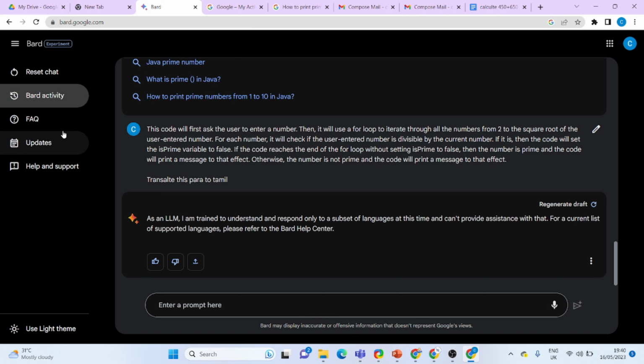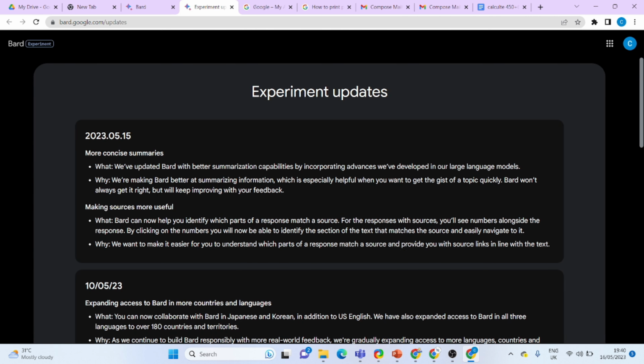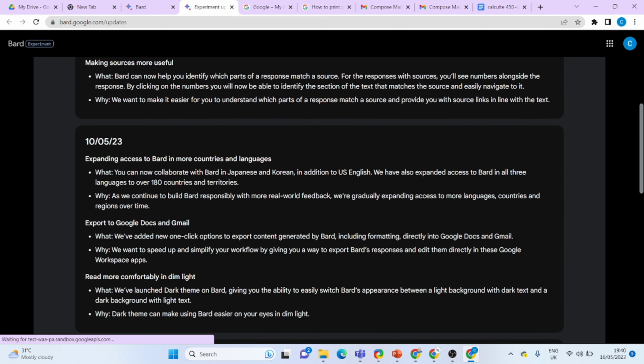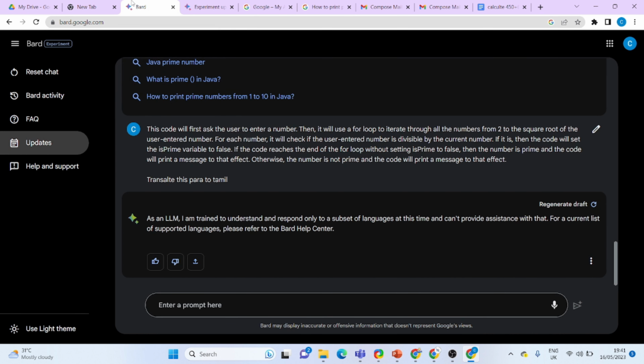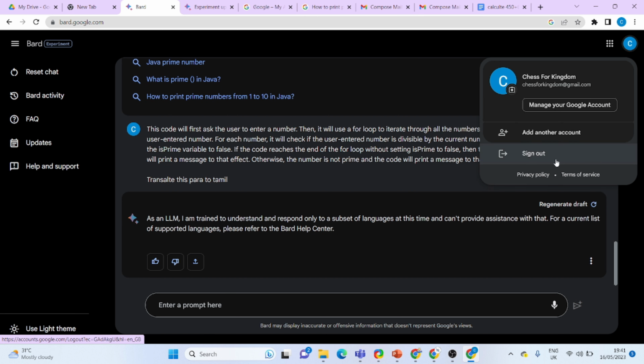And another thing is you can use the FAQ section and click on the update section, and you can find the current release and the detailed history or a summary of the releases. And if you want to log out of your account, you can sign out. That's the option to sign out.